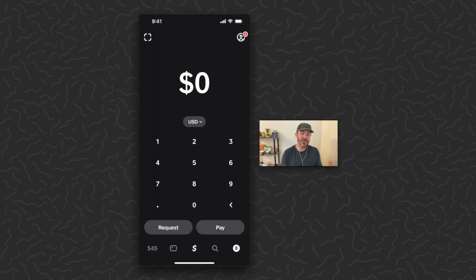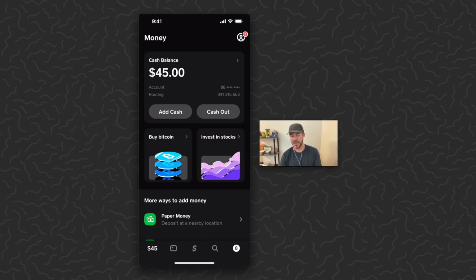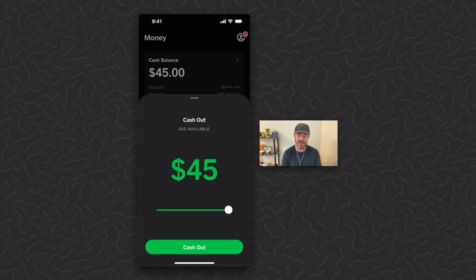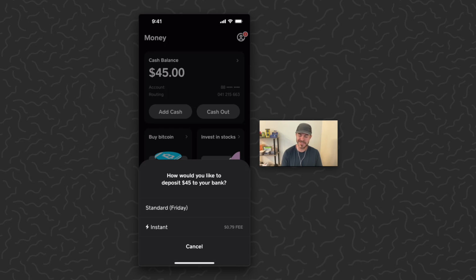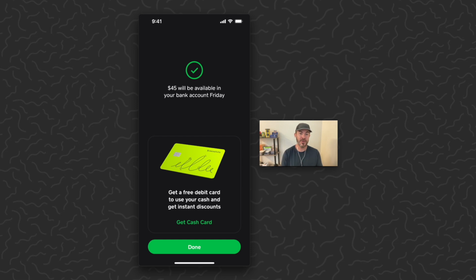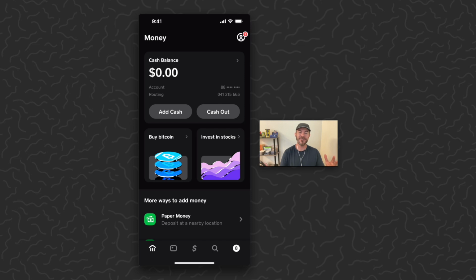Now you may wonder, how do I get this money into my bank account? And Cash App makes this very simple. Basically, all of the money you earn goes right here into your Cash App balance. So I've had 3 invites recently, $15 each. All I need to do is tap cash out. I can select the amount here, tap cash out again, and then I can choose instant, which is going to be a 79% fee, or standard, which is Friday in a couple days. I just do standard because I don't need it immediately. And there we go. $45 will be available in your bank account on Friday. It's as easy as that. Very simple process that I think anybody can understand.